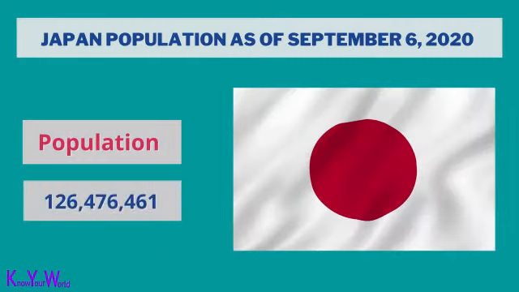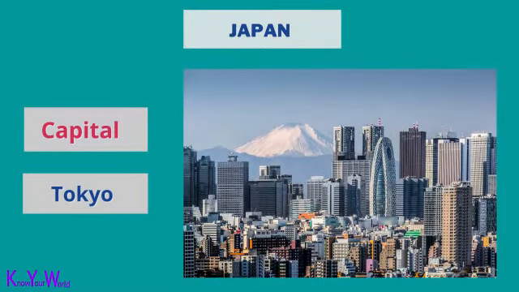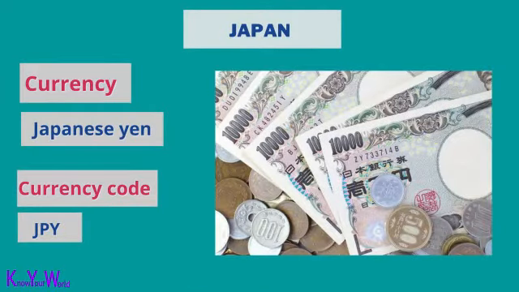Japan population is 126,476,461. The capital of Japan is Tokyo. The currency of Japan is Japanese yen. The ISO currency code of Japan is JPY.